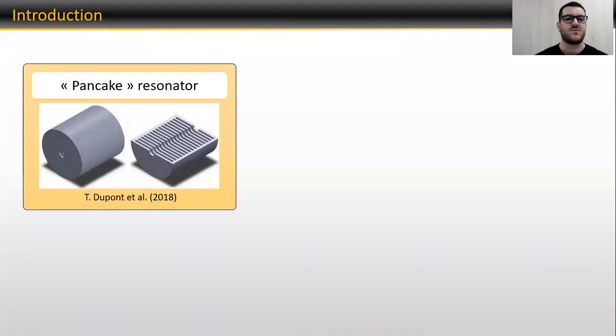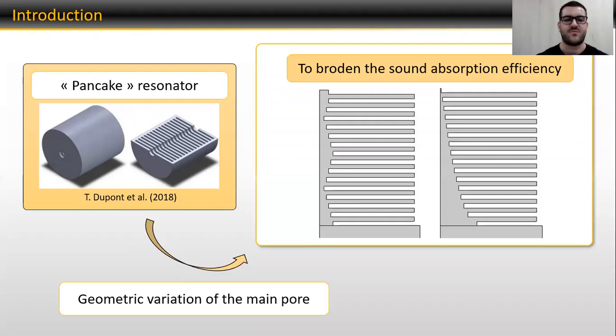The starting point of this work is the multi-resonant metamaterial pancake. It is composed of a central perforation and thin annular pores arranged periodically along the depth. This study focuses on a variation of the radius of the central perforation to improve the sound absorption. Two examples of profile can be seen on a 2D axisymmetric cross-section view on this slide.